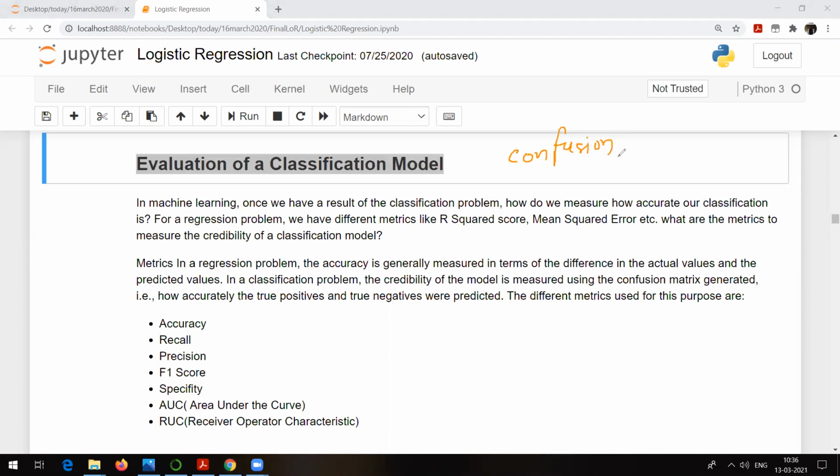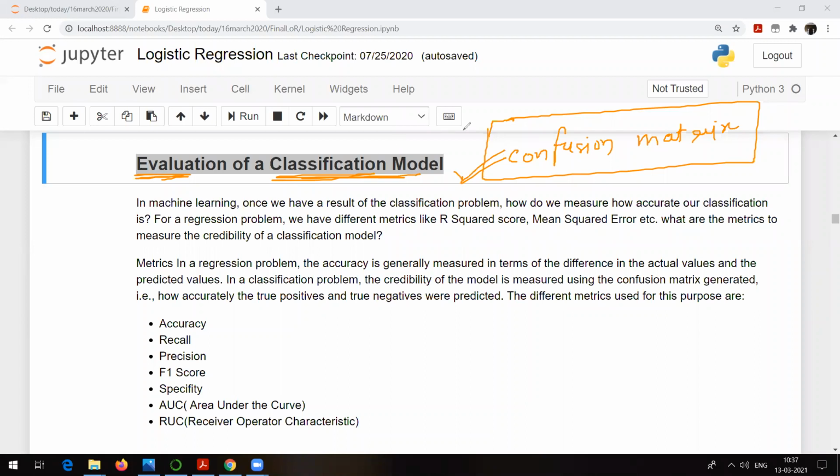This is not a concept only for logistic regression. It can be used for all the algorithms which are used to solve classification types of problems. So whenever there is a classification problem, a classification model to be created, we use a confusion matrix to evaluate the model, or to know how accurate your model is. So we use a confusion matrix.